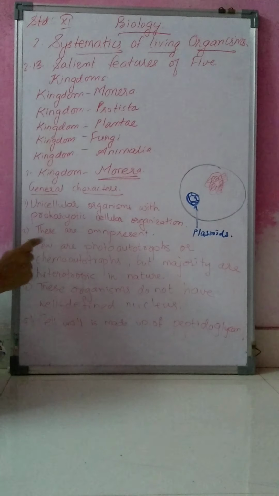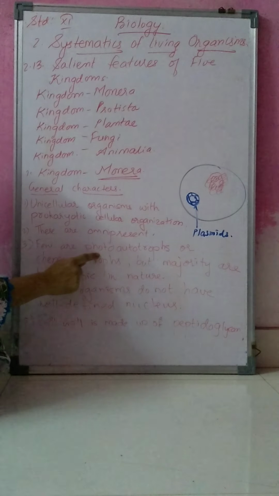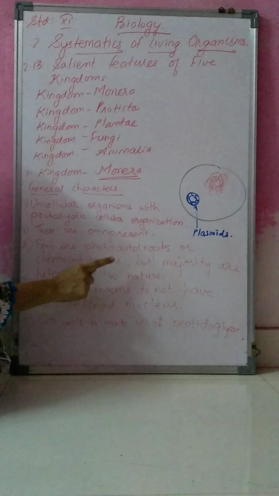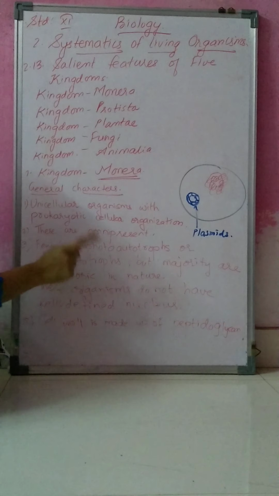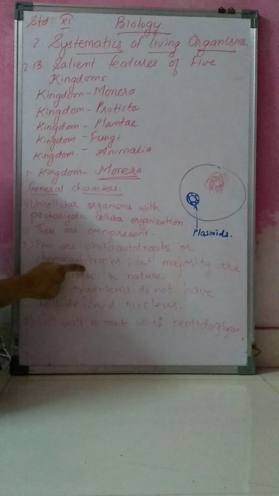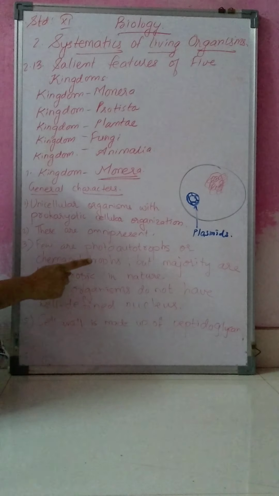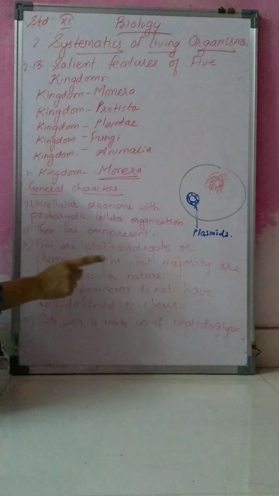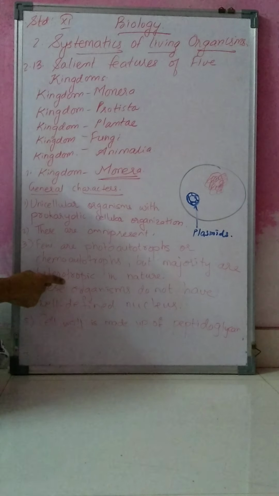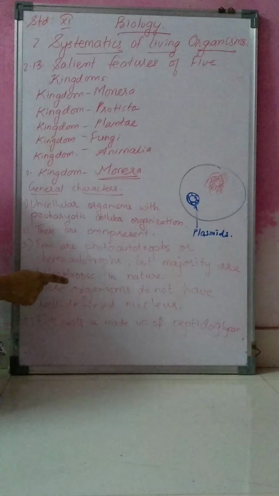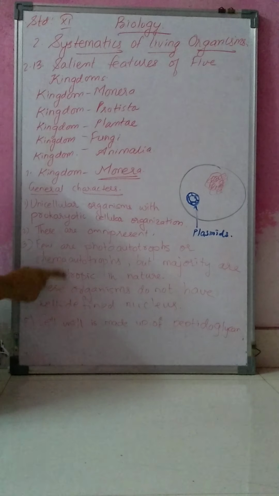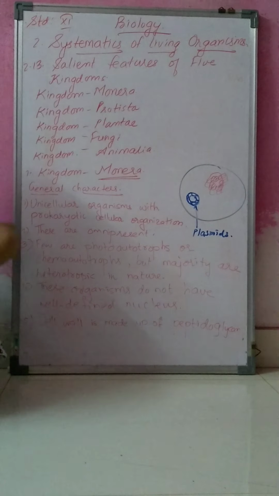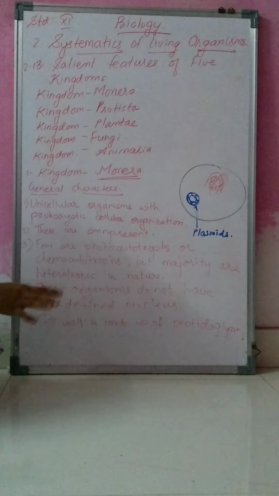So a few are photoautotrophs, which prepare food with the help of sunlight, a few are chemoautotrophs, which prepare food with the help of chemicals, and the majority are heterotrophic, dependent on other organisms for food.